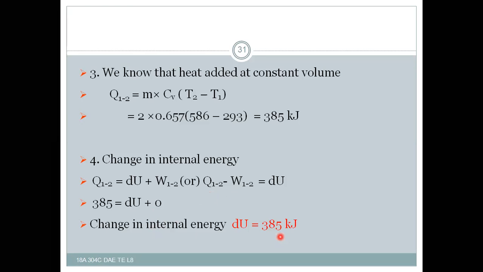So in this problem we have got the final temperature, the work done which is 0, the heat added at constant volume, and also the change of internal energy, in this example.